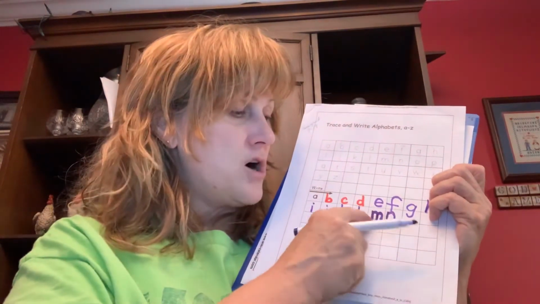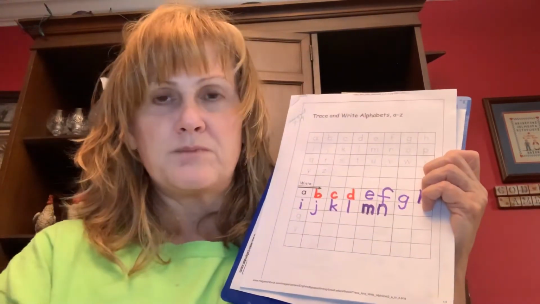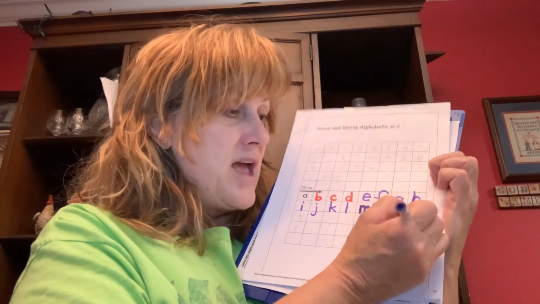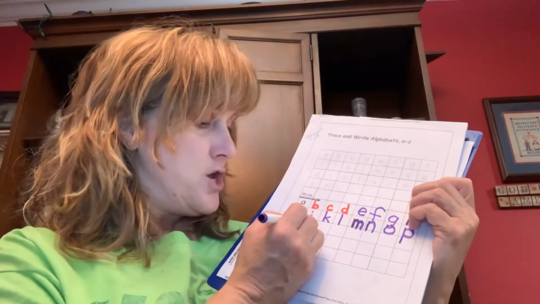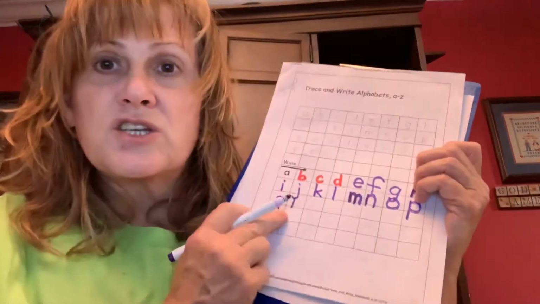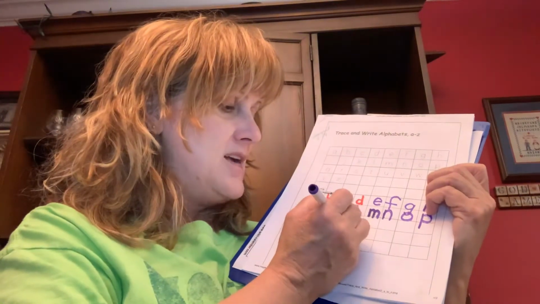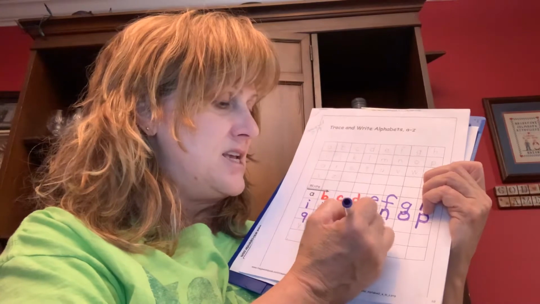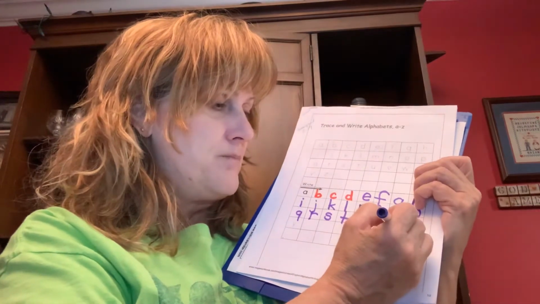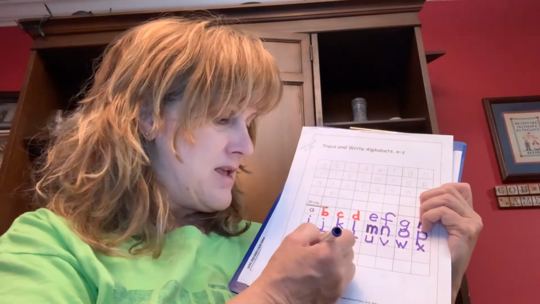A lot of people want to start N and M at the bottom because then it makes it easier, but you're not supposed to start your letters at the bottom. You need to start them at the top. Then we have O, and then we have P, and then we have Q, and we just traced that one. Then we have R, and again, start from the top and then come back and put that little hook on. S, just like a capital S. T and cross in the middle. U, V, W, X, Y, Z.